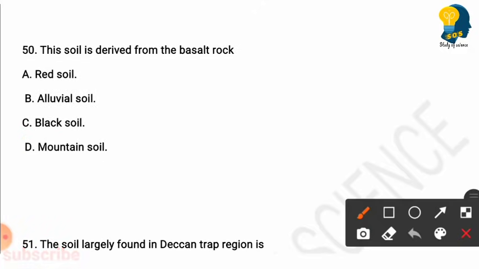Next question. This soil is derived from the basalt rock. Options are red soil, alluvial soil, black soil, mountain soil. So here the right answer is option C. Black soil is the soil which is derived from the basalt rock.